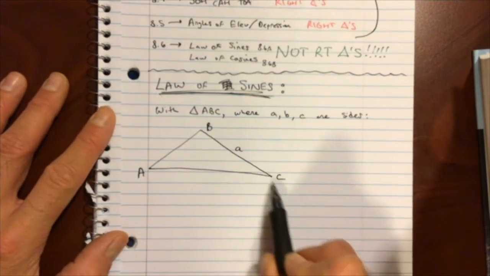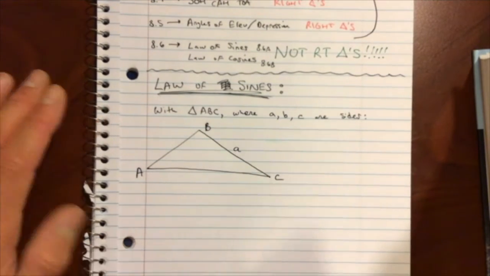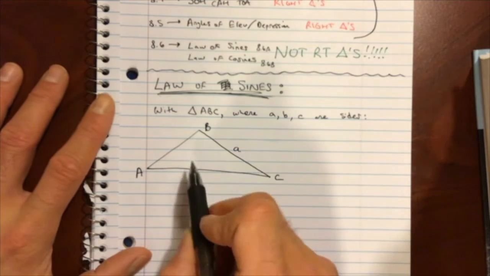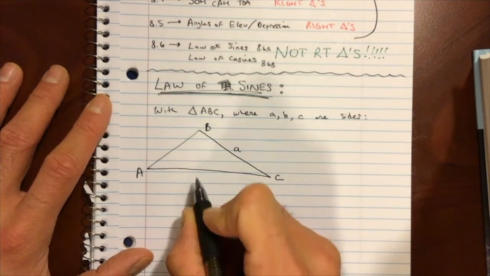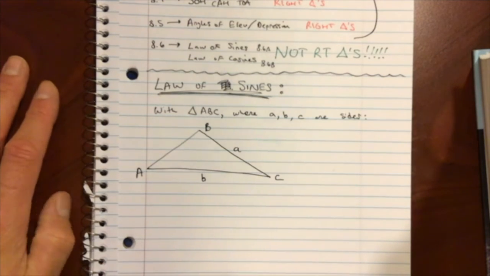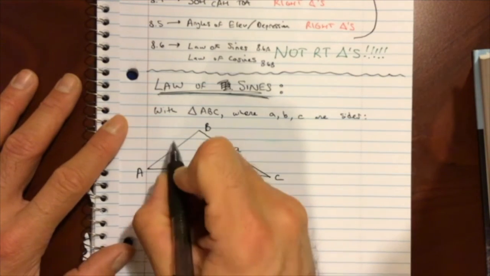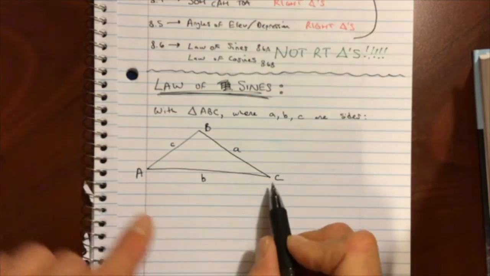Little a is representing this side right here between big B and big C. So if this is angle B, big B, then across from big B is little b. And then once again, big C is right here, little c is right there.